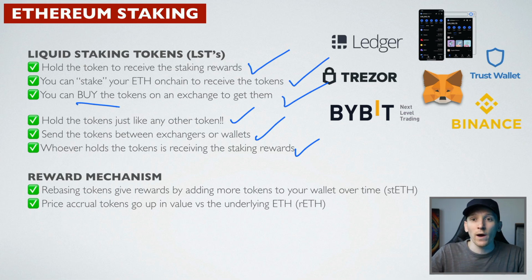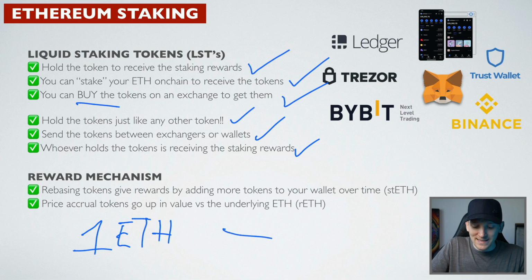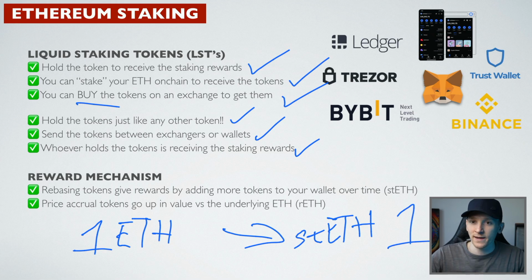There's 2 different ways that those staking rewards can accrue to a token. The first is rebasing. Rebasing is where you have 1 ETH and you go and stake. For example, staked ETH is rebasing. So you go and stake with staked ETH and you have 1 staked ETH.